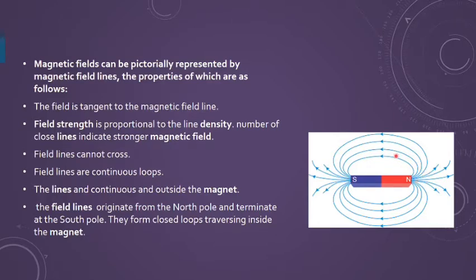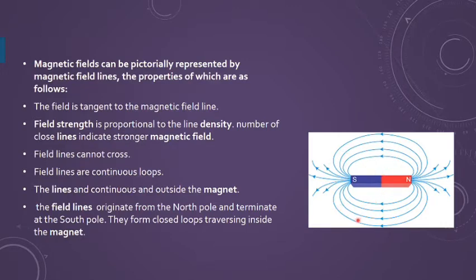So these are forming closed loops. It means they go inside the magnet from south to north, and outside it is north to south. Of course, magnetic field lines cannot cross each other, because if they cross, then you will be getting two directions at a single point, which is not possible. So we can have the magnetic field inside as well as outside the magnet.